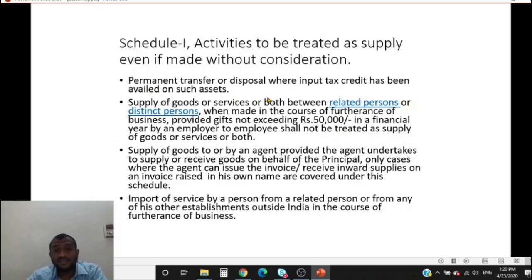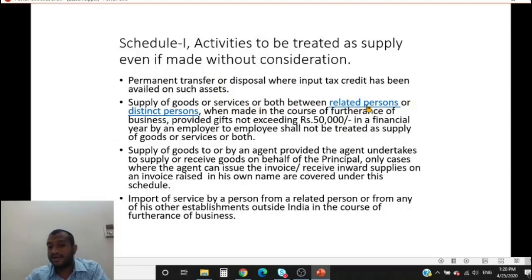So permanency is also essential. If you use it for a few days and give it back to me, that does not signify permanency. So for permanent disposal of business assets where ITC has been availed, whether there is consideration or not, it will be supply. Let us look at the next one.